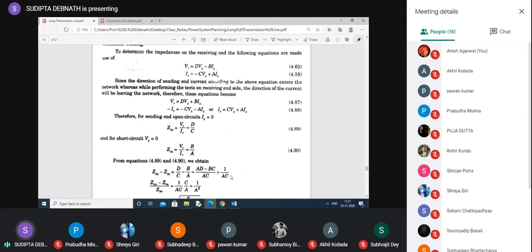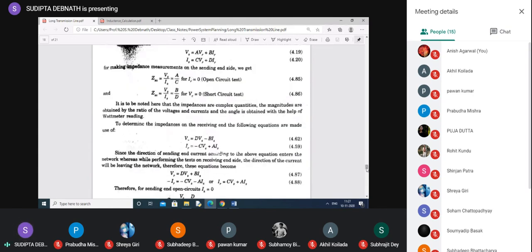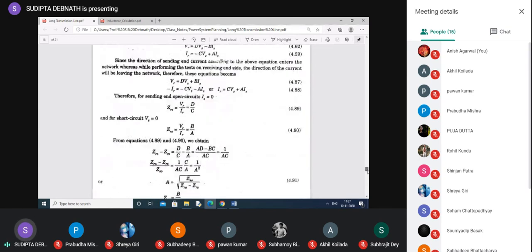Now if we divide this one by ZSO, what is ZSO? ZSO is actually A by C. So dividing this one by ZSO, A by C means in the denominator we have A, numerator we have C. So C and C will cancel, 1 by A square. So A will be equal to root over ZSO by ZRO minus ZRS.